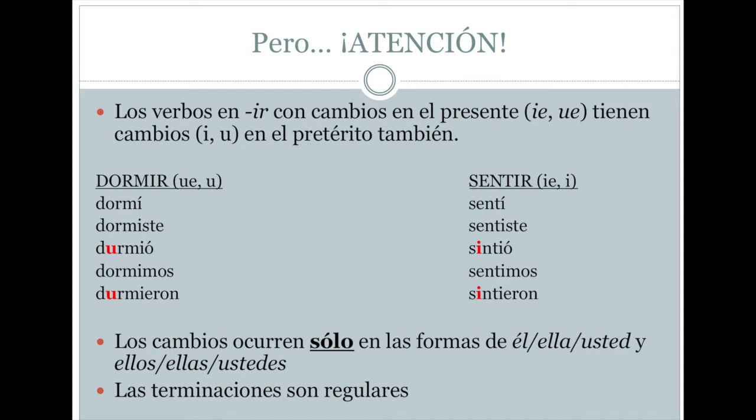Sentimos, sintieron. There you have the change again in the third, he, she form, and in the plural, they form. Note, though, that the endings of these verbs are the regular ir endings, because these are ir verbs.